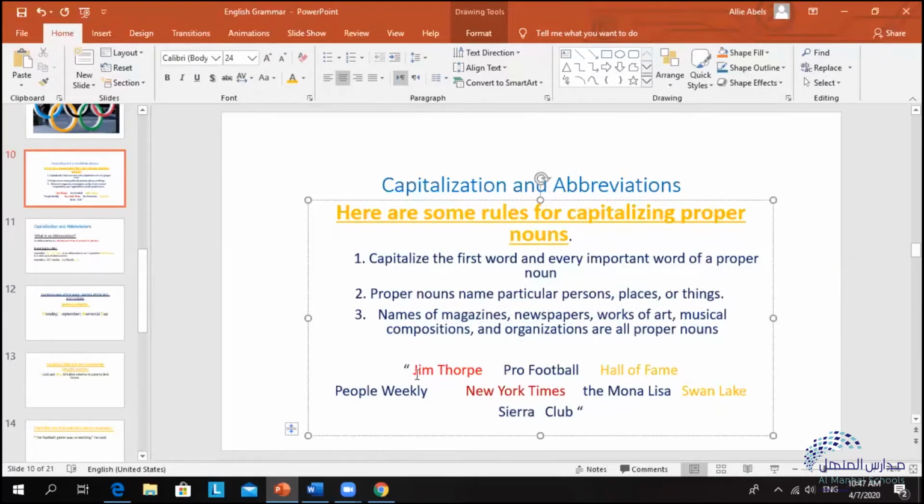Okay, so as you can see, Jim Thorpe, this is capitalized. Pro Football is capitalized. People, the P and the W is capitalized. New York Times, the name of a newspaper: the first letter of New, York and Times, all of them are capitalized. So on this particular slide, we see that we have to capitalize the names of people, places, and things, meaning we need to capitalize proper nouns. That's very, very important to remember.